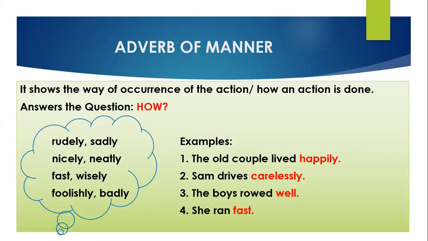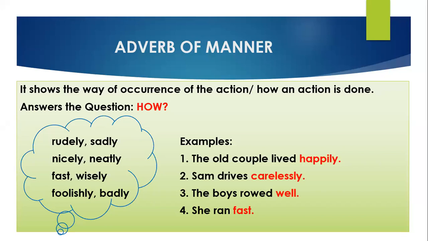In four of the examples, you saw that I am framing the question with the help of how, and all the adverbs happily, carelessly, well, and fast, these words are giving me the answer of how. How did the old couple live? The old couple lived happily. How does Sam drive? Sam drives carelessly. How did the boys row? The boys rowed well. How did she run? She ran fast. So, all these sentences are giving us the answer of how.